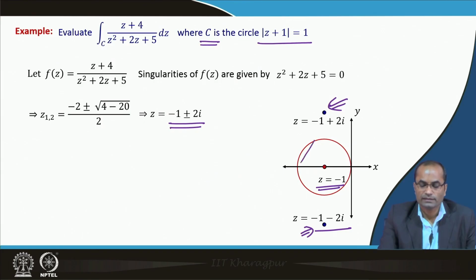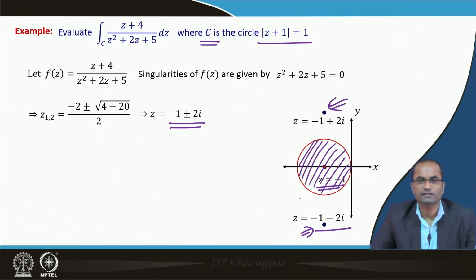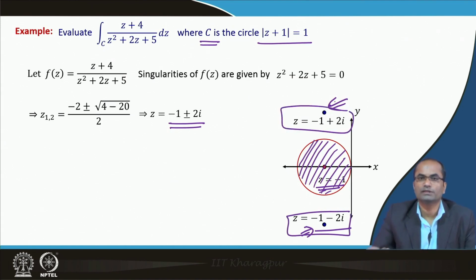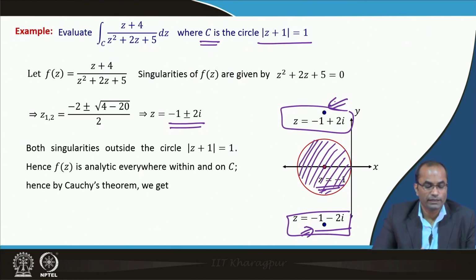So, as far as the circle C and the region enclosed by C are concerned, f(z) is analytic. So, there is no problem applying the Cauchy theorem for the given integrand, because these points where the function is not analytic are outside this domain, so they are not of concern.